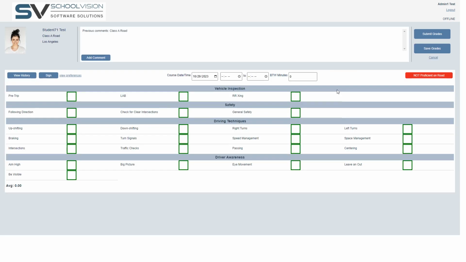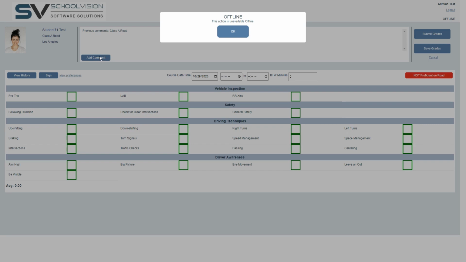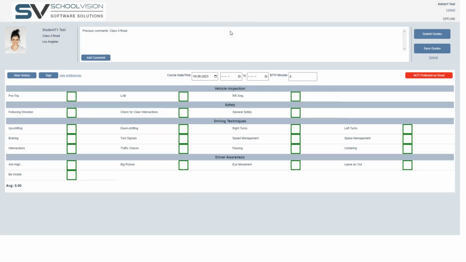But let me tell you a couple things that are not available to you while you're offline. One of these is comment. If you try to add a comment, it'll tell you you're offline. Usually, if you go offline, you're offline for just a minute, or just a short time. So you'll see this go away, and then you'll see it come up. Anytime you're online, you can add a comment.